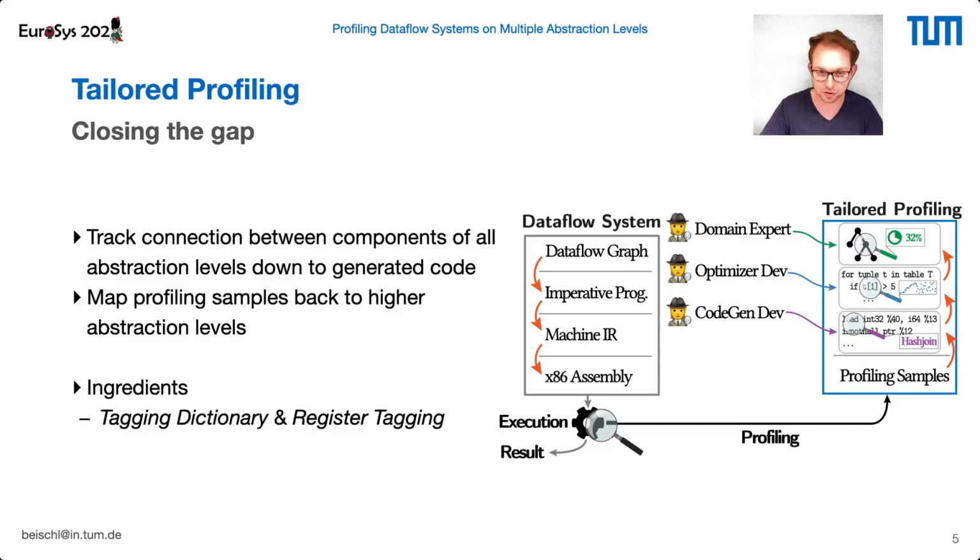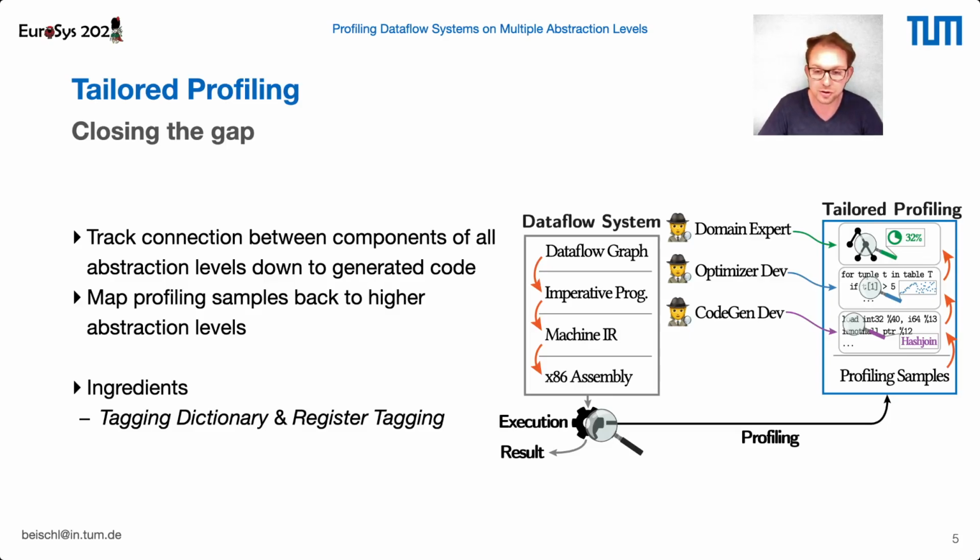We developed tailored profiling, and what we do is we re-establish the connection between the generated code and the data flow system's components by tracking the connection between the components of our system over all different abstraction levels from the data flow graph down to generated instructions during the lowering process, and then we preserve this information.